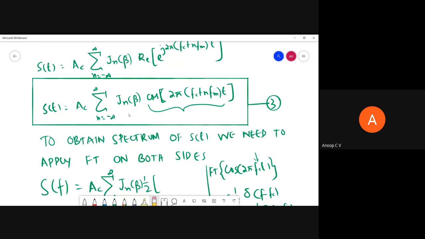I request everyone to please concentrate on this, right? So when n is equal to 0, we'll get A_c J_0(beta) cos 2 pi f_c t, that is the carrier term, right? So when n is equal to plus or minus 1, we'll get actually what?